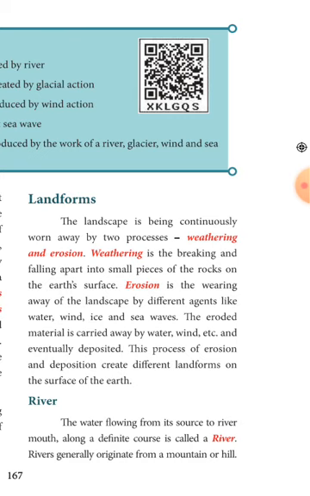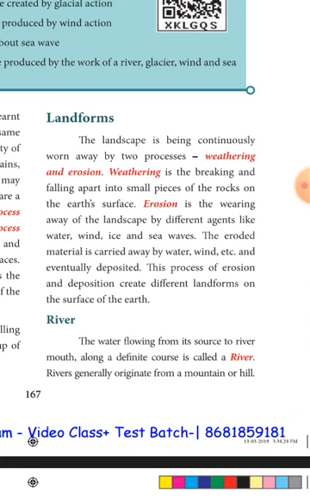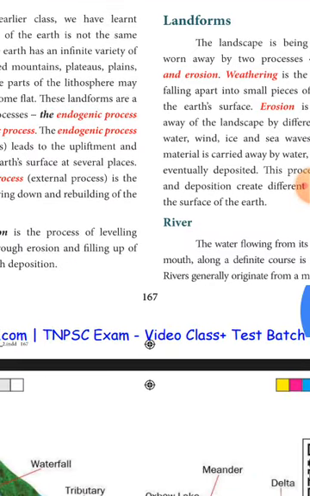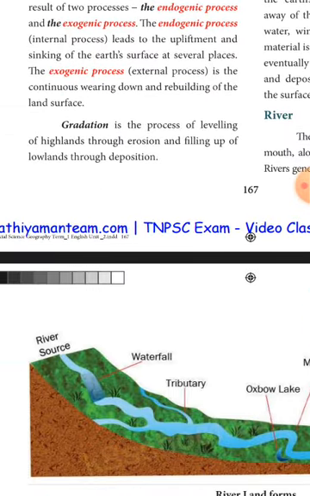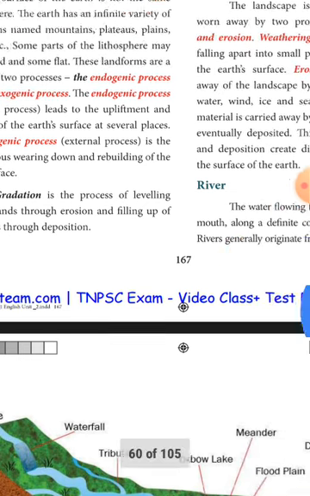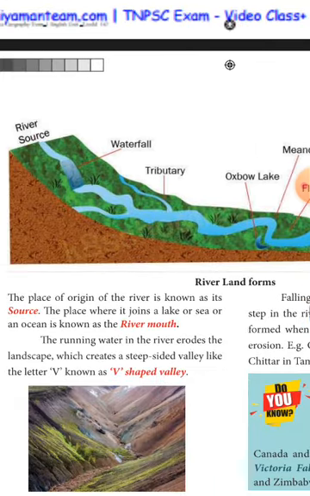Okay. Now we are going to see about river. The water flowing from its source to the river mouth is called a river. It usually originates from a mountain or hill. The place of origin of the river is known as the source.